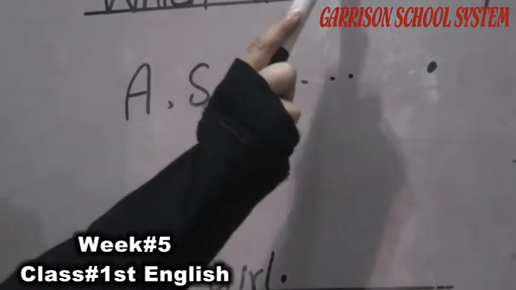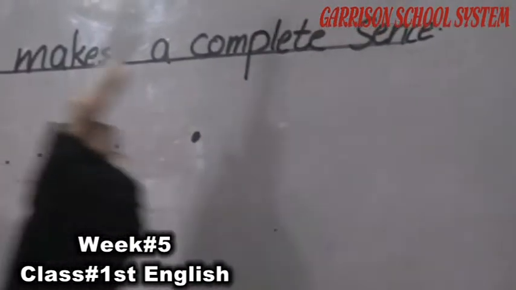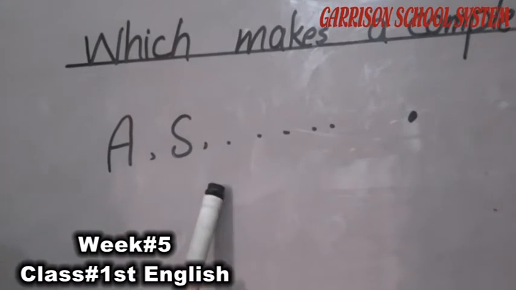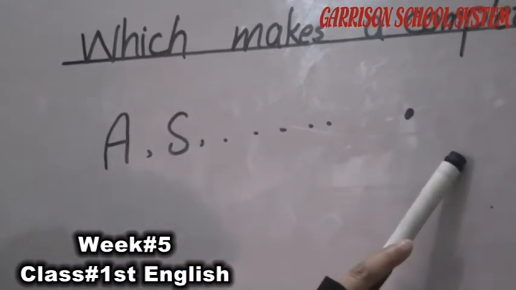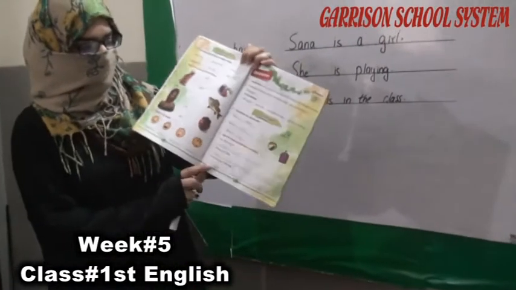Okay, a sentence is a group of words which makes a complete sense. The identification of the sentence is that it begins with a capital letter and ends with a full stop. Okay, now come, open your book, page number 11.